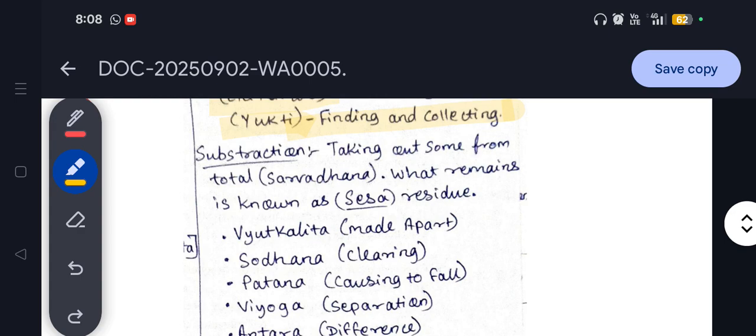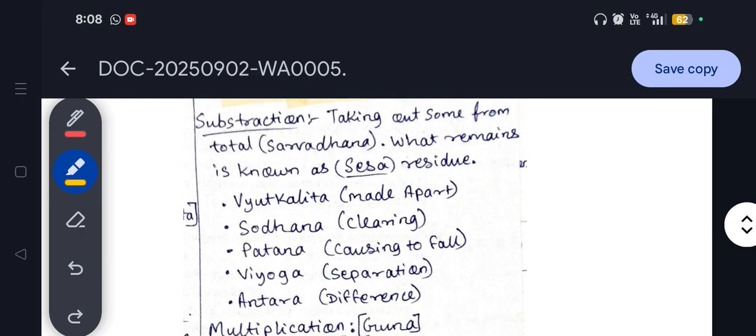Subtraction means removing something from the total. The remaining part, the residue, is known as sesha. The different names of subtraction are yukti, yukalita, vyukalita, which means to make apart.